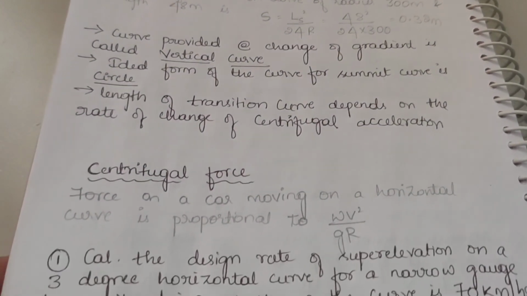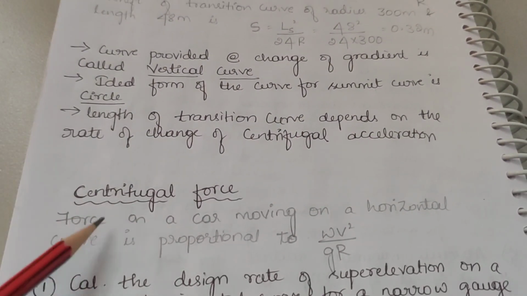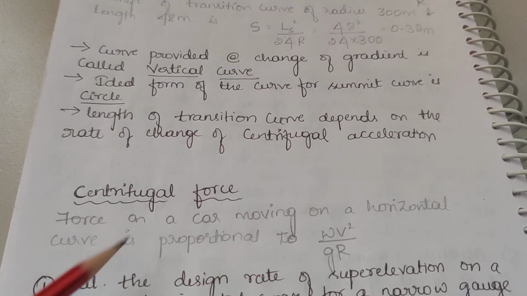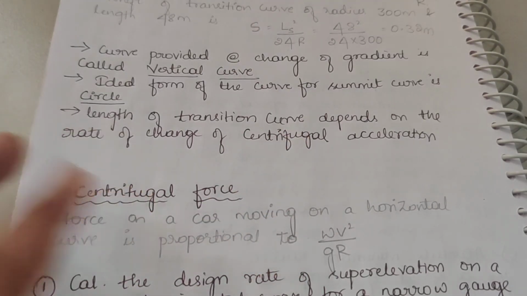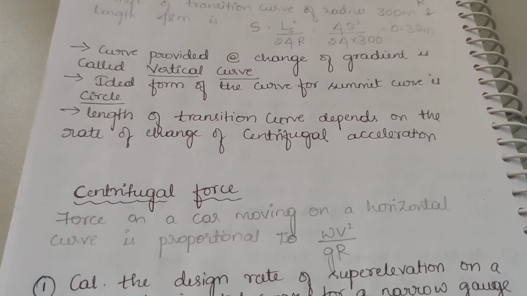Next, centrifugal force. The centrifugal force on a car moving on a horizontal curve is proportional to Wv square by gR. I am not teaching you briefly about this. Whichever topic is important under the subtopic, I am explaining point wise. Force on a car moving on a horizontal curve is proportional to Wv square by gR.